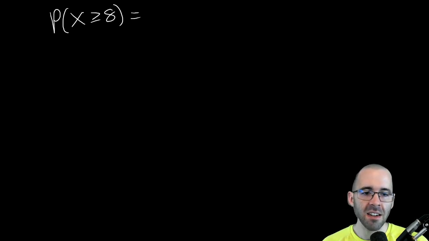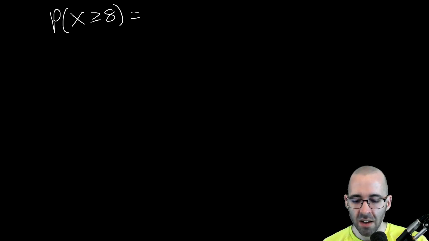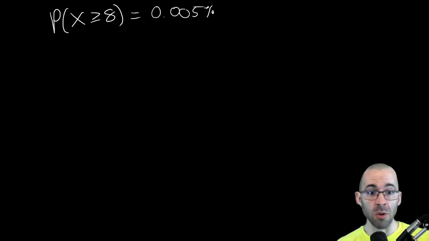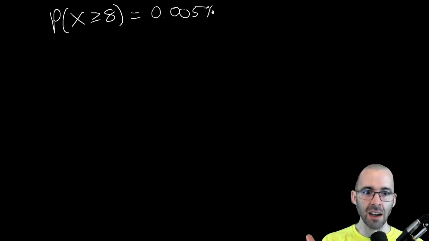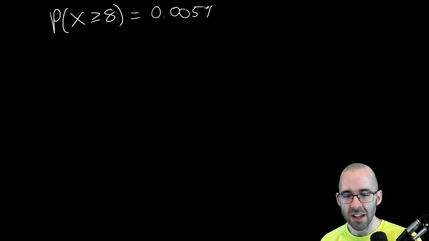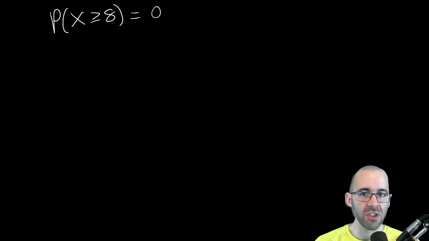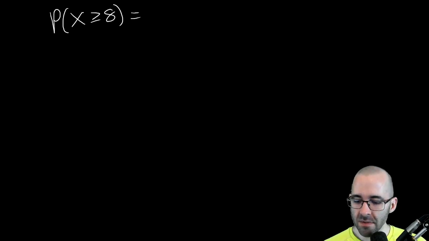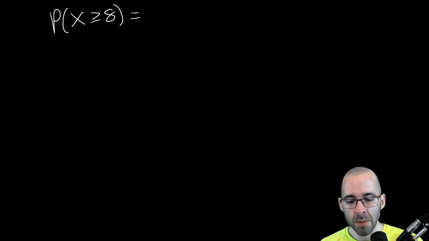But if an accident occurring every 3 months, the probability of going 8 months without one was like 0.05% or something, that would be really a rare occurrence. And we'd say, oh, maybe these changes were effective. So that's the overarching statistical logic for what we're going to do here. So let's calculate this probability.